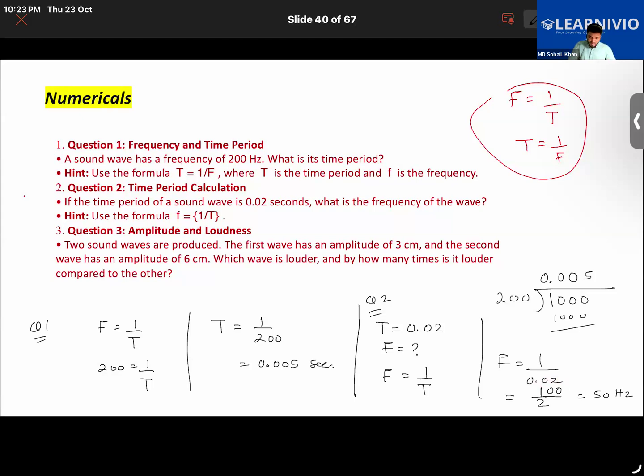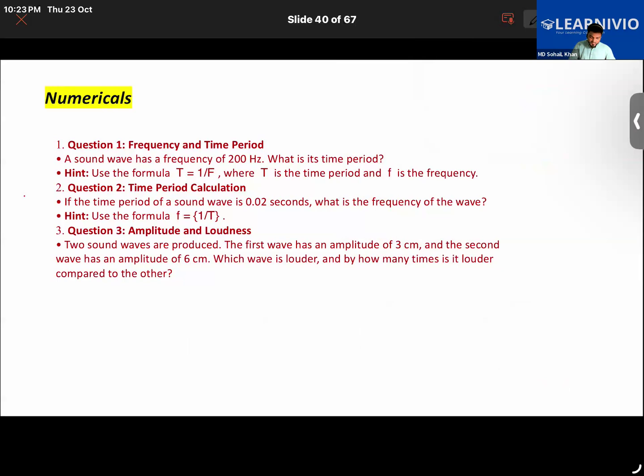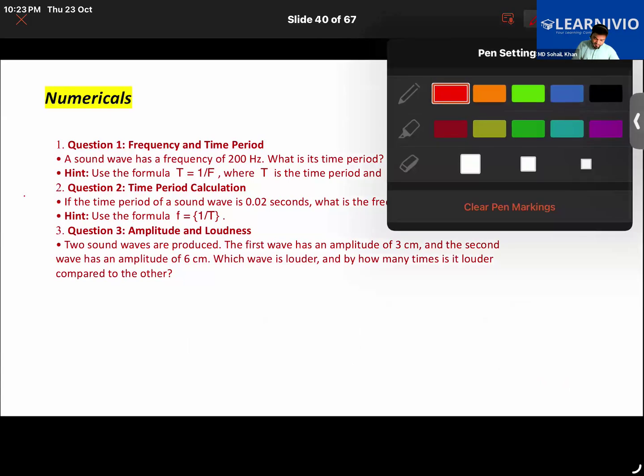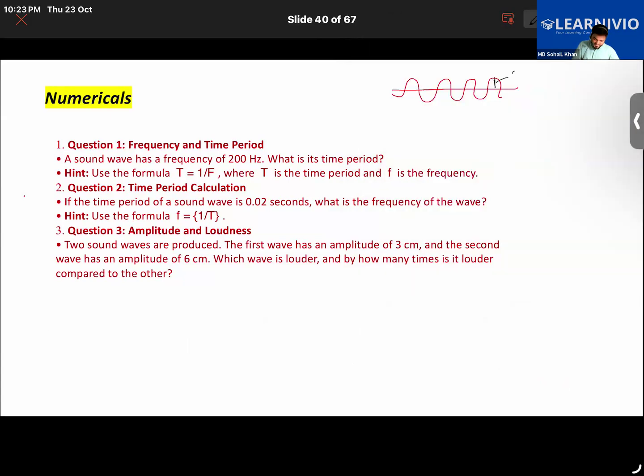Okay. Now let's get to the third question, which is a very interesting one. Two sound waves are being produced. One has an amplitude of 3 centimeter, like this here is equal to 3 centimeter. And the second wave is being produced, which has a bigger amplitude actually, and that is equal to how much? 6 centimeter, given in the question.